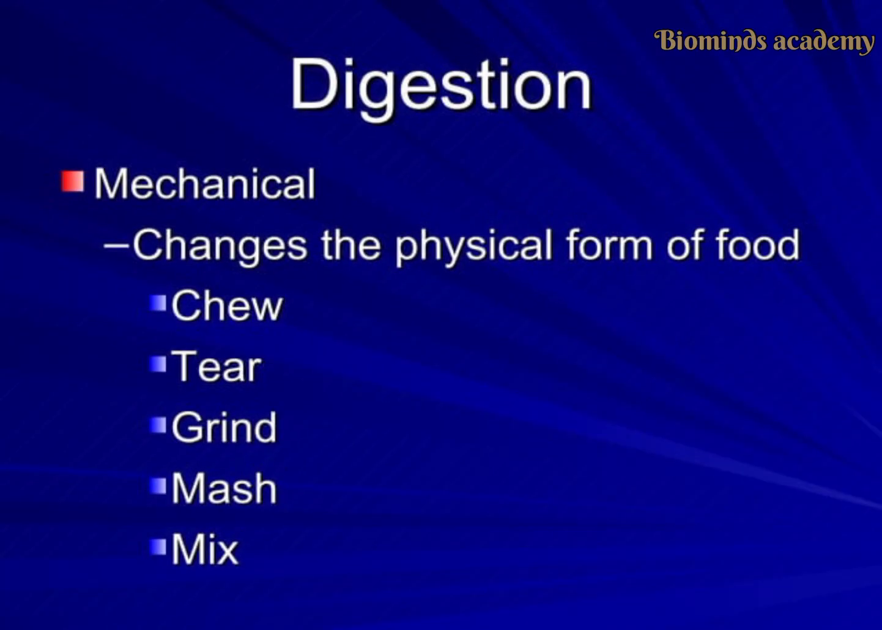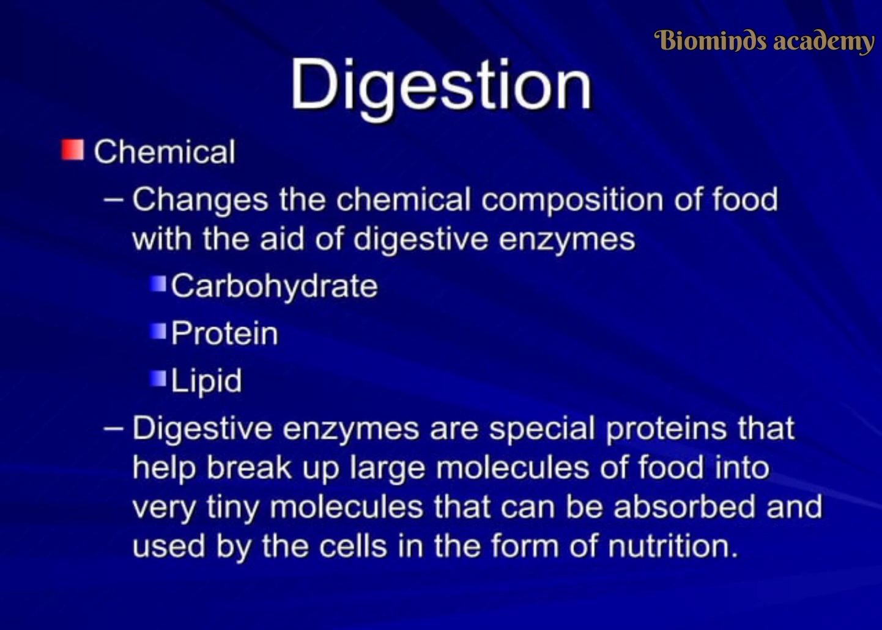The digestion occurs in a mechanical way. The mechanical means changes the physical form of the food by chewing, tearing, grinding, mashing and mixing. And digestion also occurs in a chemical form. The chemical form changes the chemical composition of the food with the aid of the digestive enzymes. The digestive enzymes are special proteins that help to break up large molecules of food into very small molecules that can be absorbed and used by the cells in the form of nutrition.